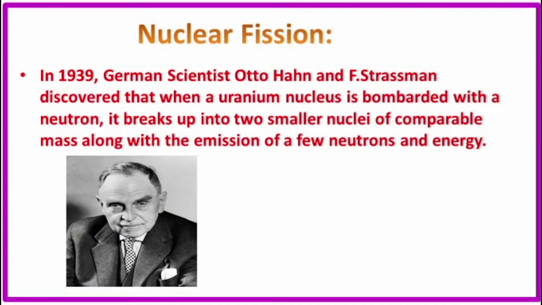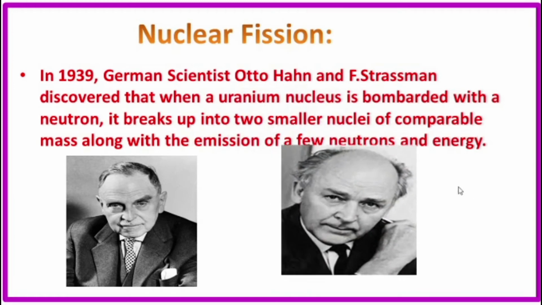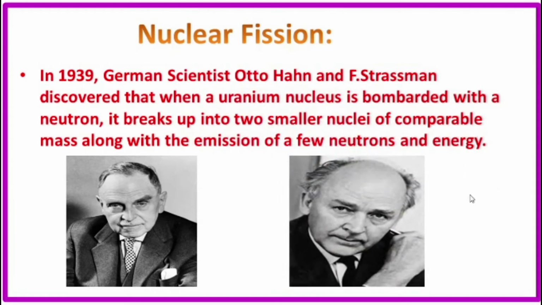Next, nuclear fission. In 1939, German scientists Otto Hahn and F. Strassmann discovered that when a uranium nucleus is bombarded with a neutron, it breaks up into two smaller nuclei of comparable mass along with the emission of a few neutrons and energy. What is meant here by bombarded?